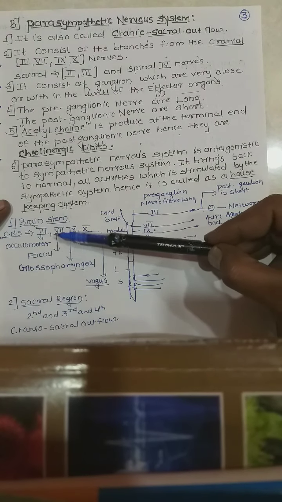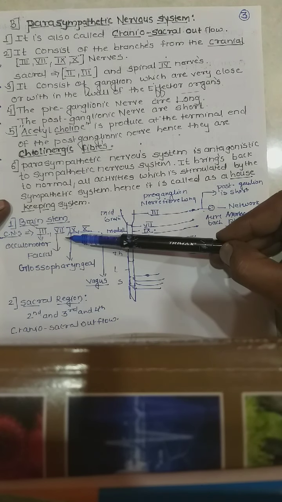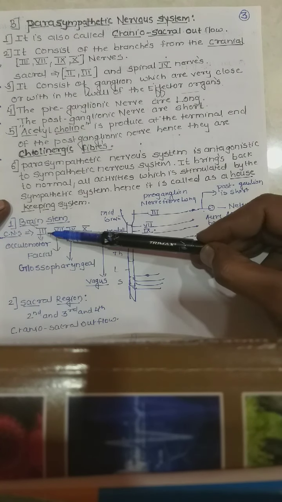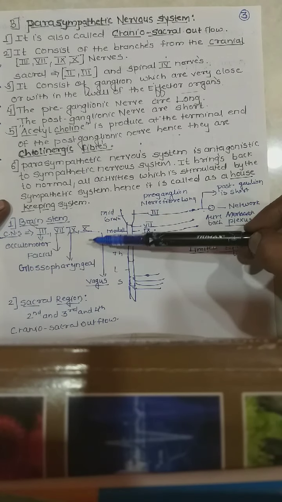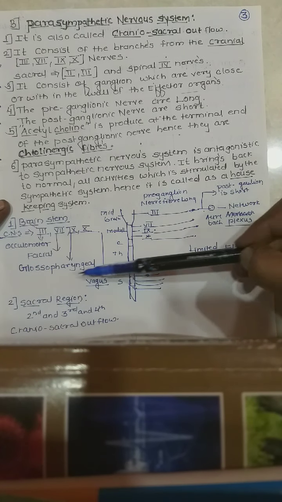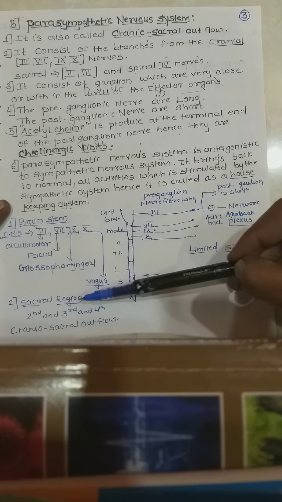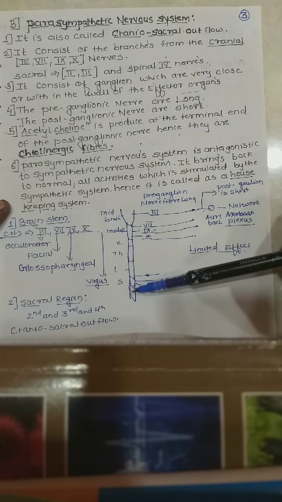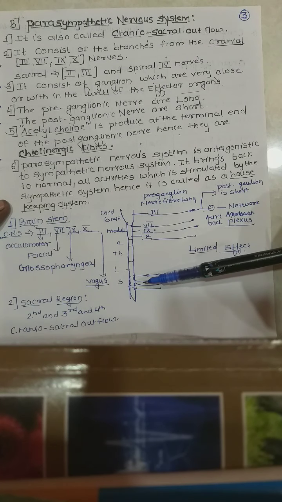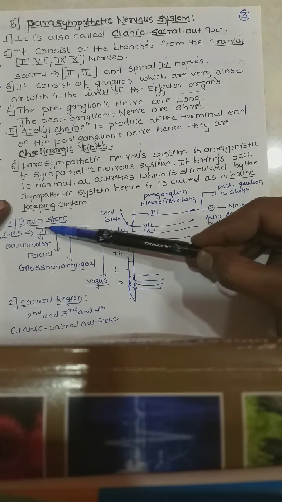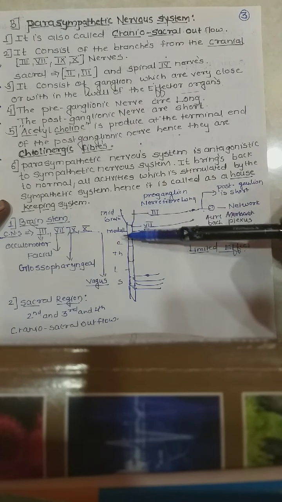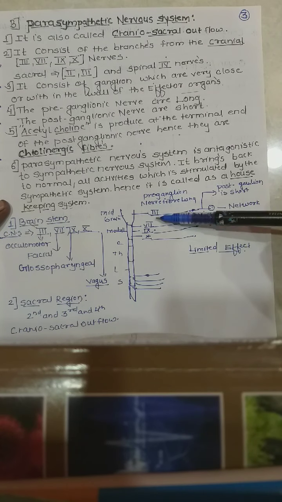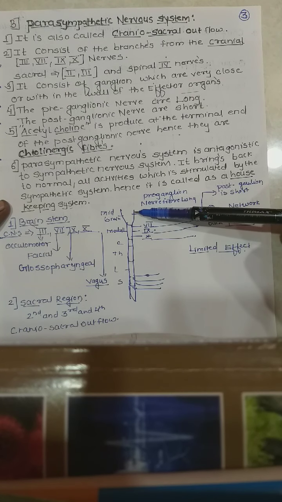So we'll see which nerves come out from the brainstem: the third, seventh, ninth, and tenth. The third one is the oculomotor, the seventh is the facial, the ninth is the glossopharyngeal, and the tenth is the vagus. And from the sacral region, the second, third, and fourth arise from the sacral region of the spinal cord. Again from the cranial, that is the midbrain, there is the third one.